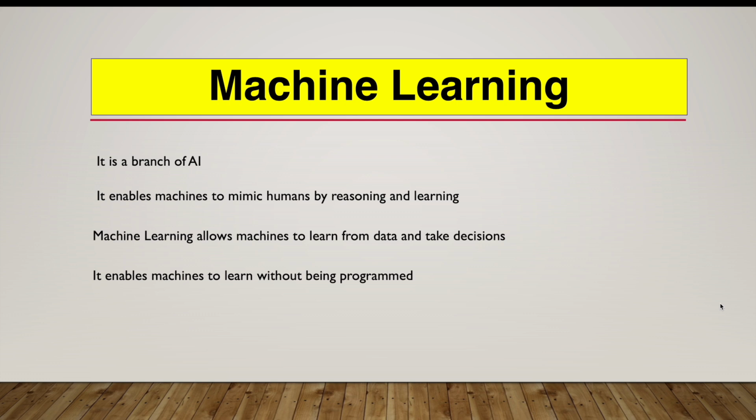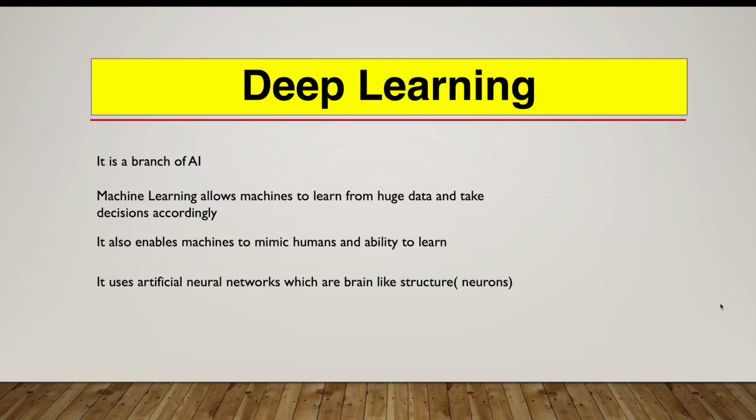But what is the need for deep learning then? If machine learning was already there, then what is the need for deep learning? Because it is also a branch of AI, and even a subset of machine learning, then what extra feature does it provide? The major differences between deep learning and machine learning we will see later on. But at a high level, it is also putting a machine to mimic humans and learn from the data, just like machine learning does.